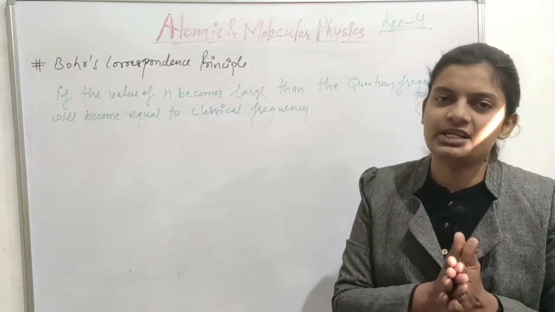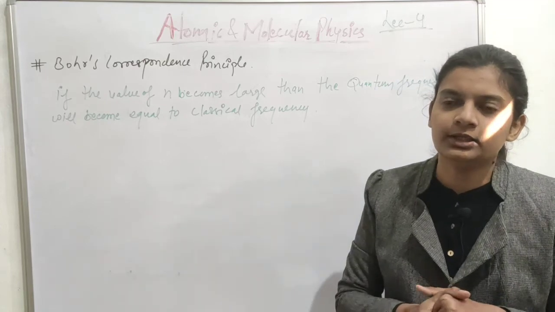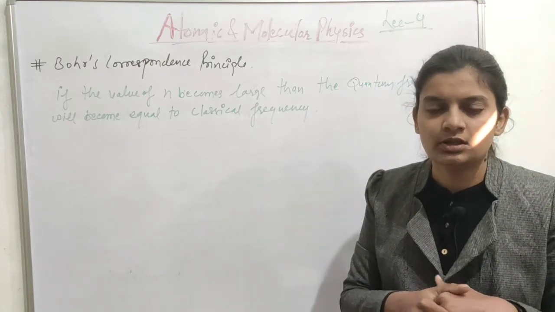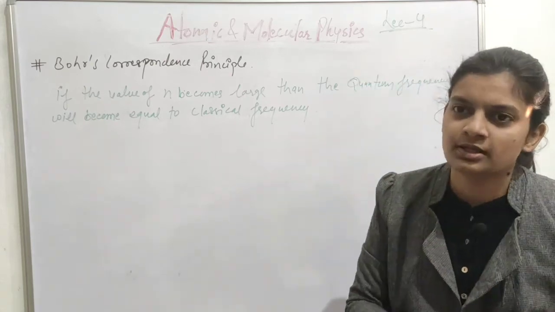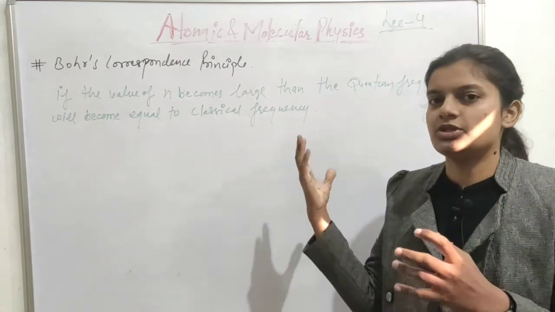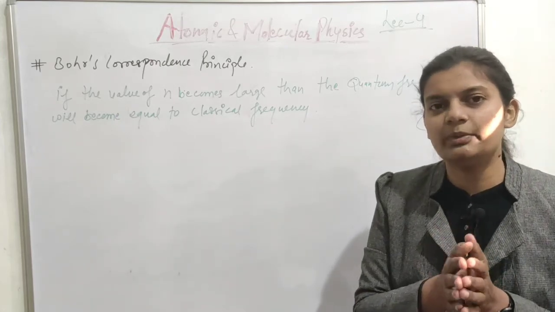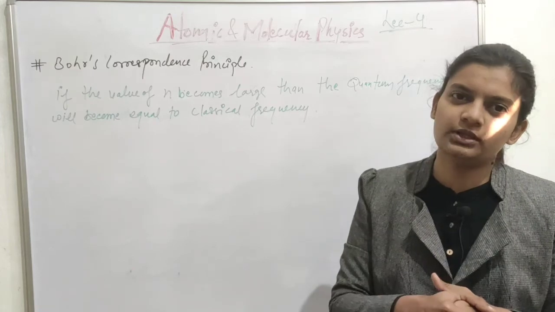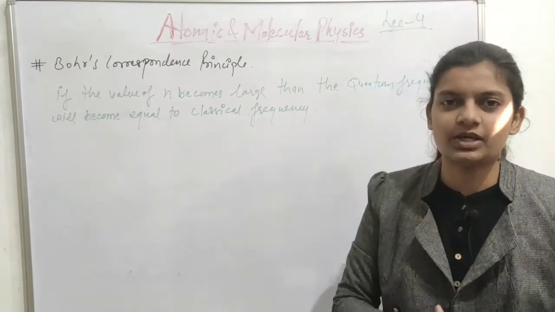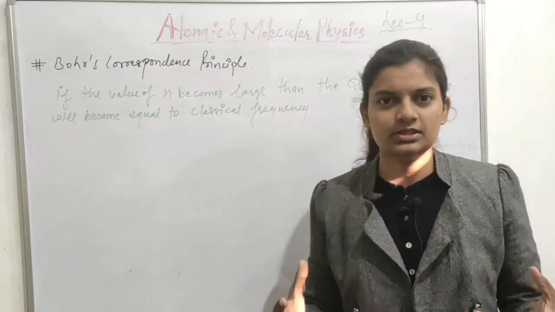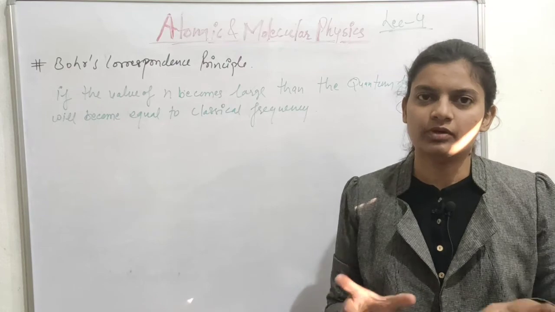So we can find the frequency classically, but quantum mechanically, how do we get the frequency? We know that whenever a transition from a higher level to a lower level takes place, there will be an emission of radiations, and the frequency corresponding to that emission will be given by the energy difference between the transition levels. So this is the definition of classical and quantum frequencies.